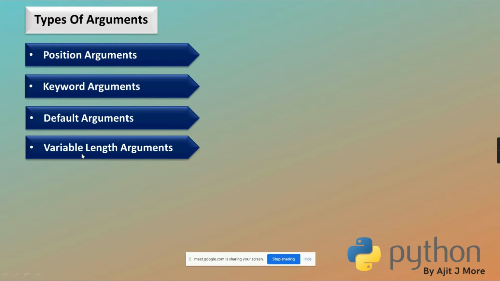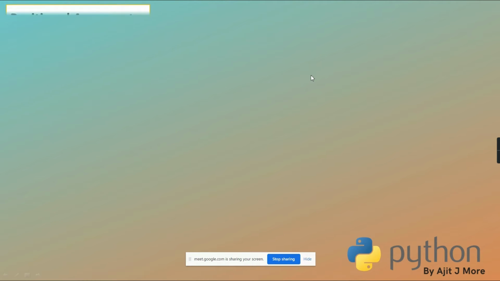Variable length argument is nearly in all languages. Like variable length argument in C++, C you might have studied. Then in Java too. In PHP also you might have studied. So Python is also not an exception. So all these 4 one by one we have to discuss. These are the different ways of passing parameters. Now the first one we'll learn is positional.